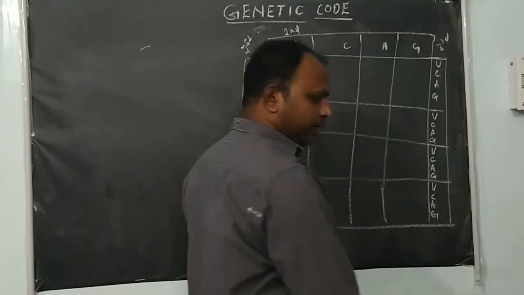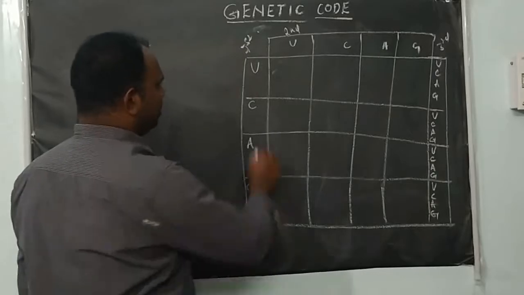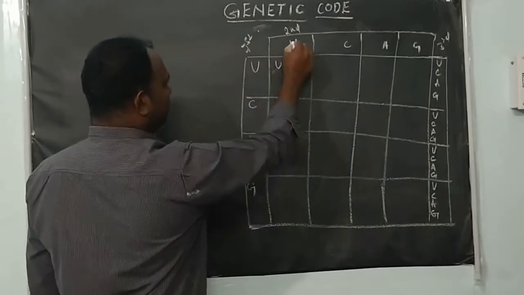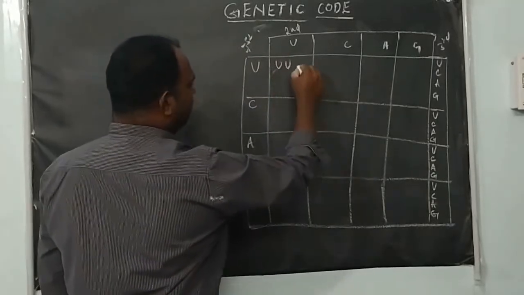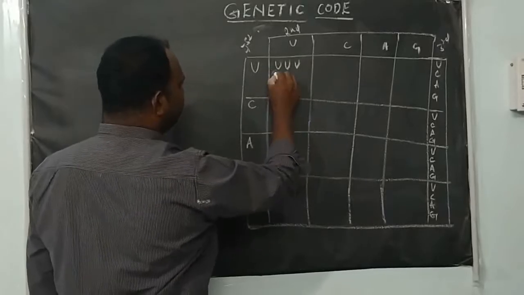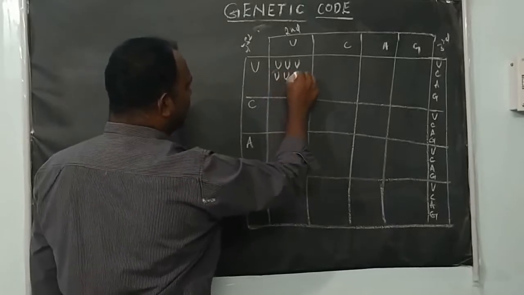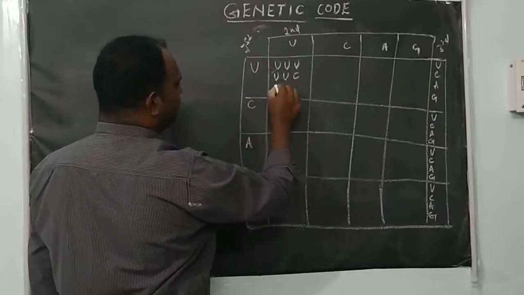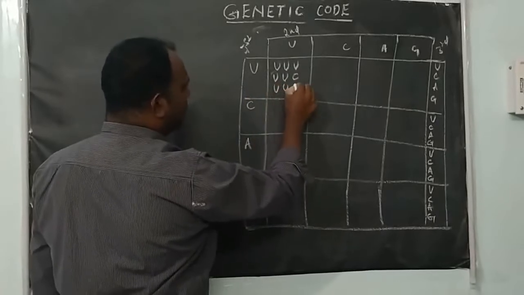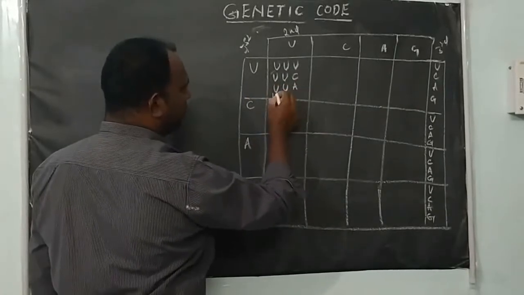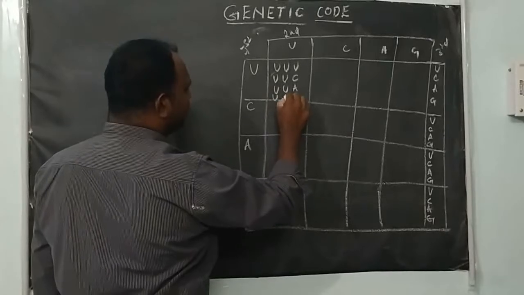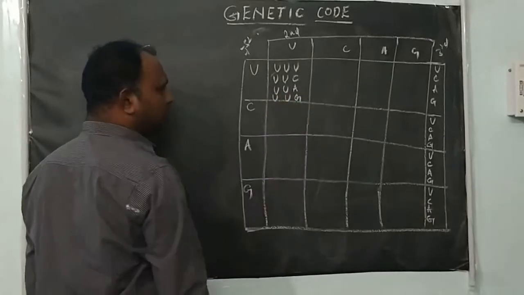Now you can see how I am writing the genetic code. This is the first letter U, second letter U, third letter U. Again first letter, second letter, third letter. Like that we have to write.